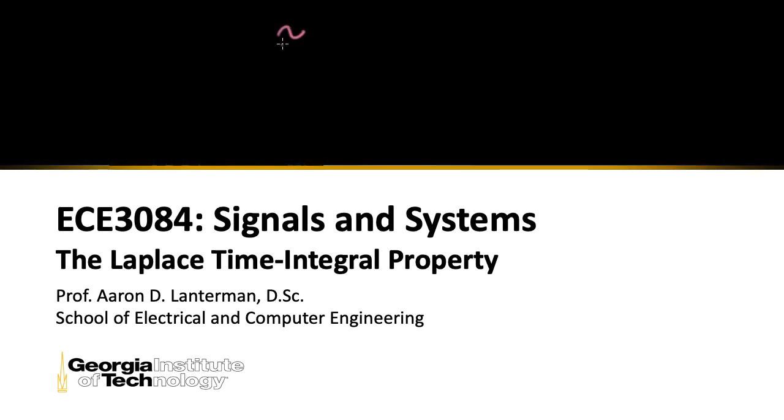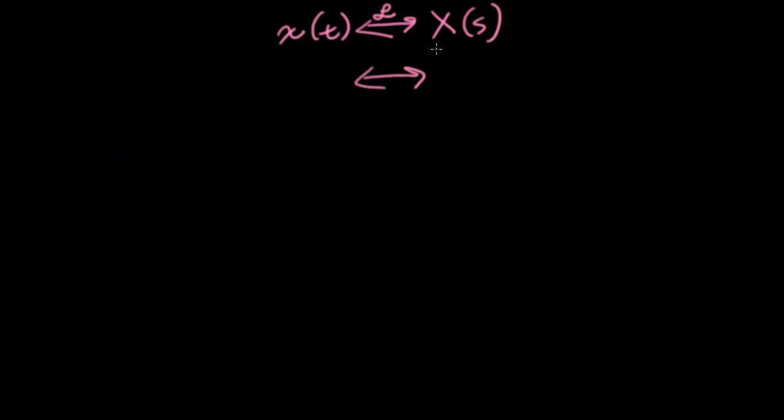Today we're going to prove a property about Laplace transforms having to do with integration, and we'll use that to find some Laplace transforms of things like ramp functions. So all these properties have a similar structure. We assume that we know the Laplace transform big X of some time function little x of t. And in this case, what we want to do is take our function x and integrate it.